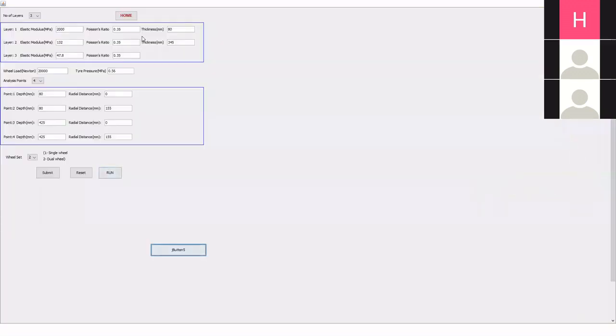So we will go back to edit. Instead of 80, let us take the thickness as 100 mm. Other things remain the same. Our analysis point will change. Now this is 100, this is 100, this should be 445 now, and this also should be 445. Again I am writing here submit, value successfully submitted, run.